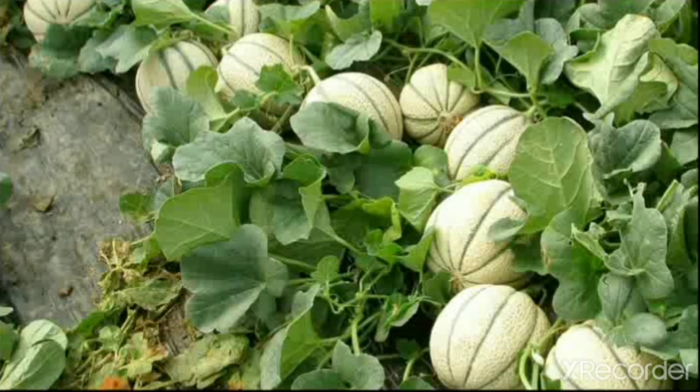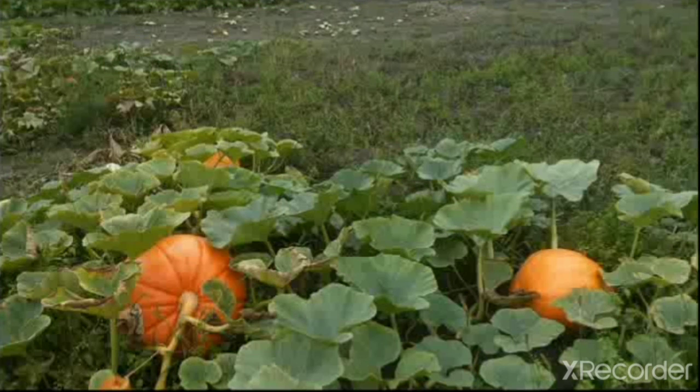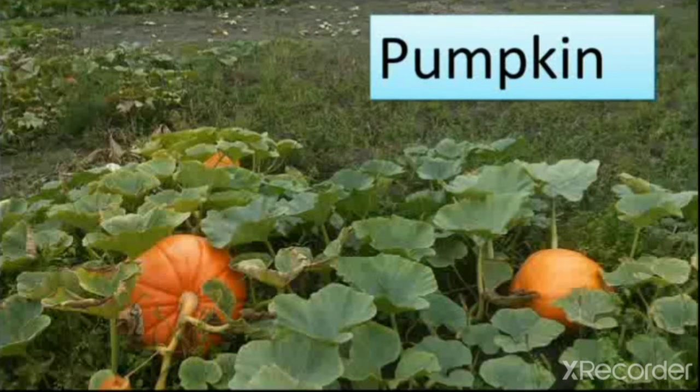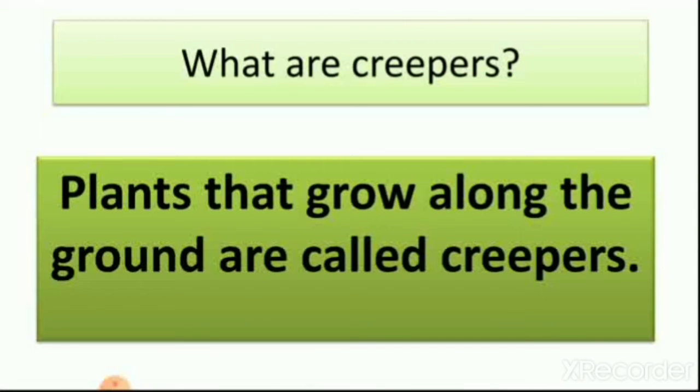Another example is muskmelon. You can see muskmelon here. Pumpkin is also an example of creepers. Plants that grow along the ground are called creepers. So watermelon, pumpkin and muskmelon are creepers.